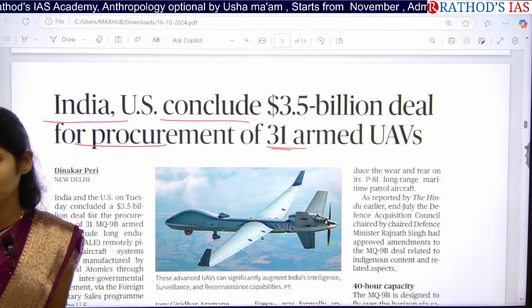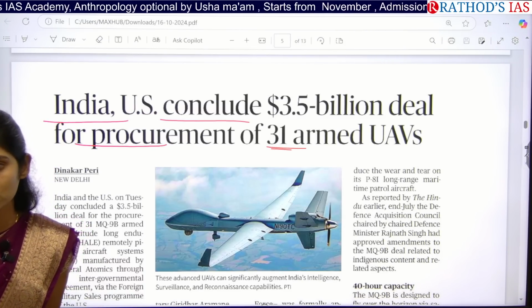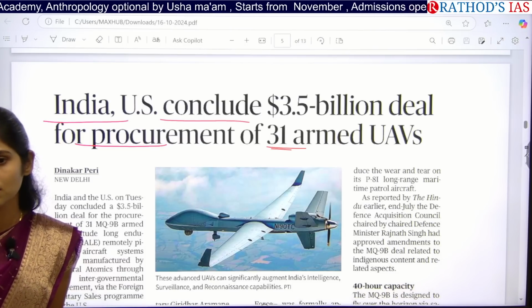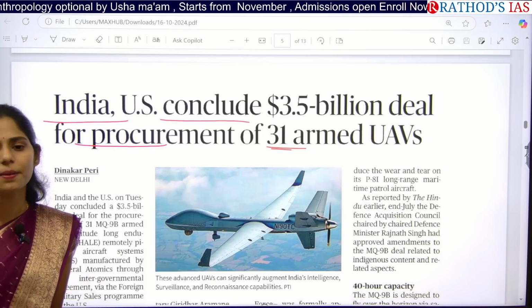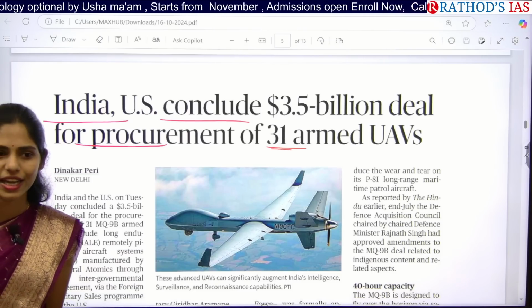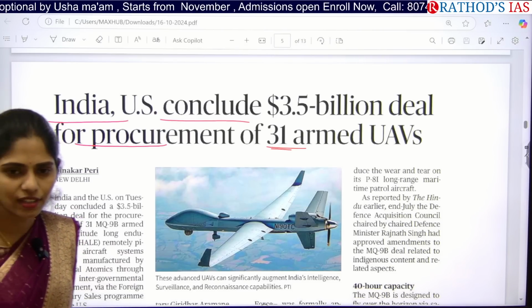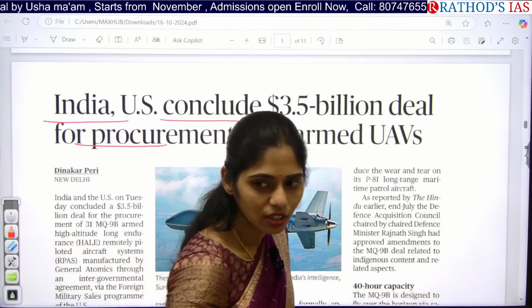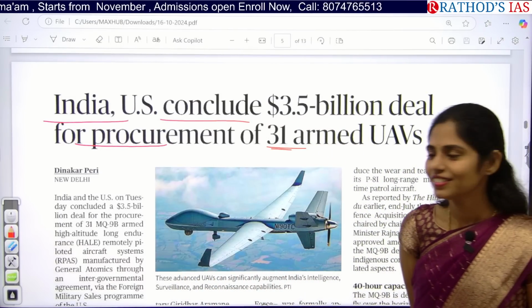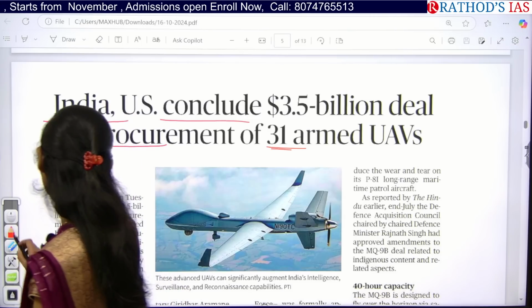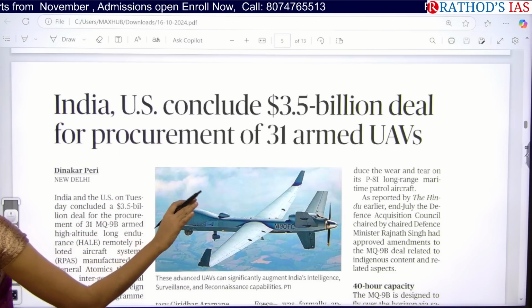So tell me the classification. We have large drones, medium drones, small drones, and very small drones. Based on what criteria are we dividing the drones into different types? What is the criteria? Based on weight, yes or no? Based on size.